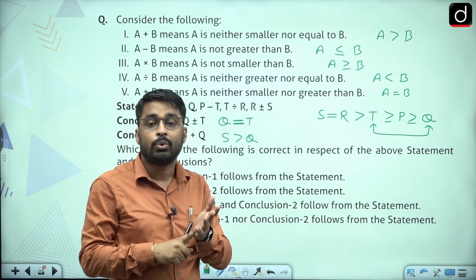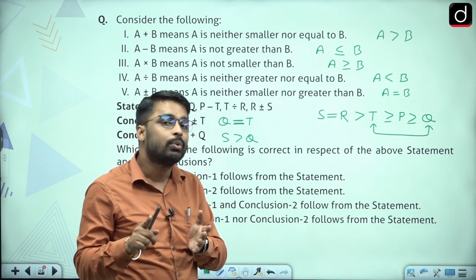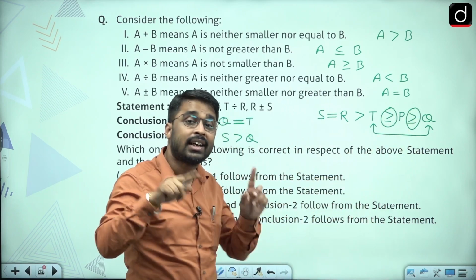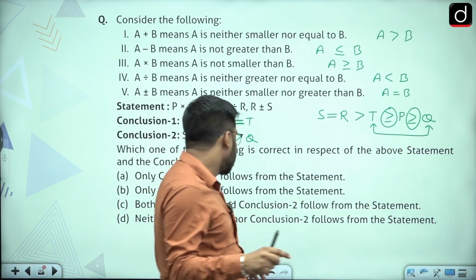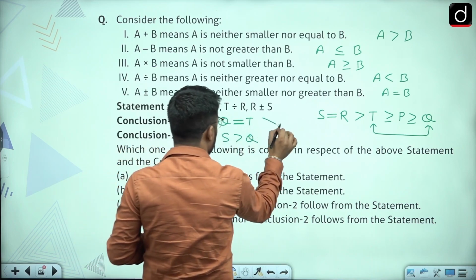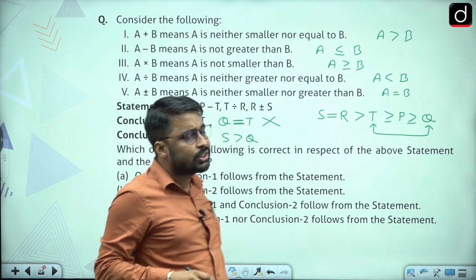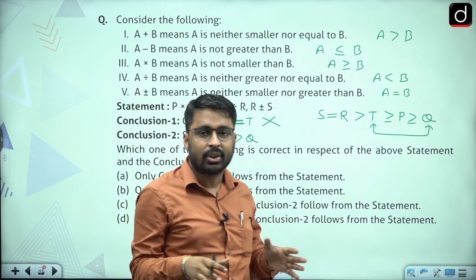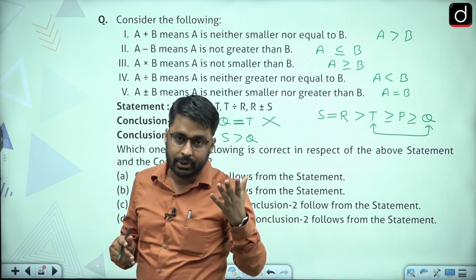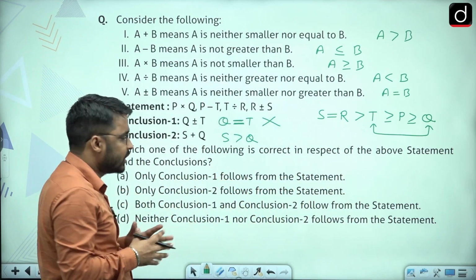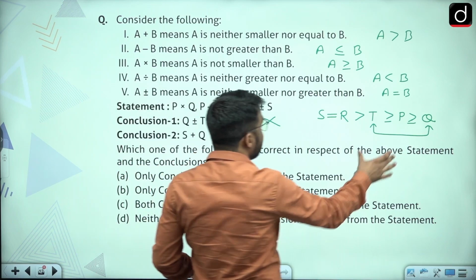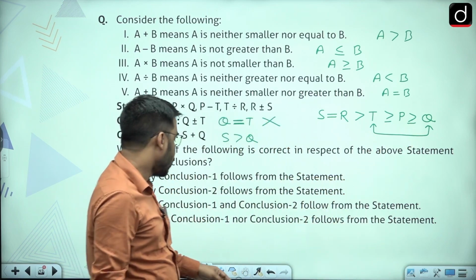Greater than or equal to will not be treated as equal to, and less than or equal to cannot be treated as equal to. So these are not equal to, they are greater than or equal to. Since between Q and T not all signs are equal to, this conclusion would be wrong. When you learn this concept in detail, it would be much clearer to you. I'll make these sort of questions very easy for you after teaching you all the basic fundamental part. But right now I'm just trying to tell you that this question was also easy. Since between Q and T all the signs were not equal, this would be a wrong conclusion.